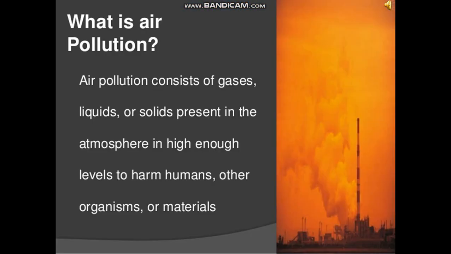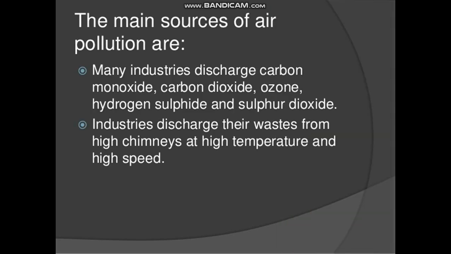Now, what is air pollution? Air is said to be polluted if it contains substances that are harmful to animals and plants. These harmful substances are called pollutants. The main pollutants are unburned carbon particles from fuels used by cars, buses, trucks, etc., and carbon monoxide, sulfur dioxide, nitrogen dioxide, and lead.